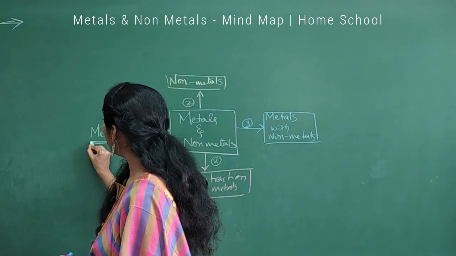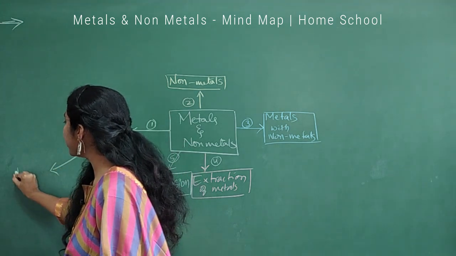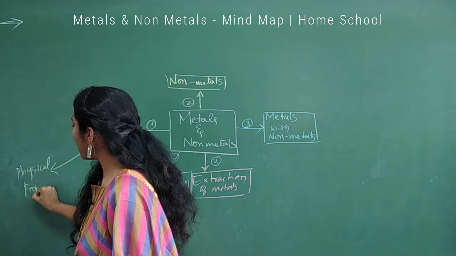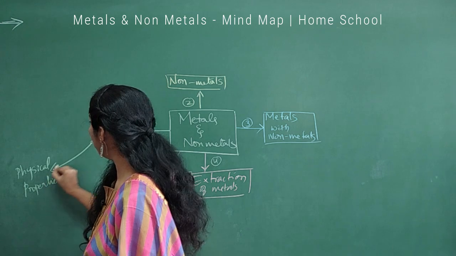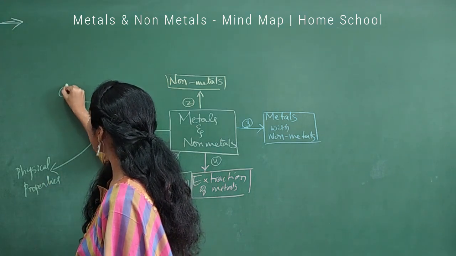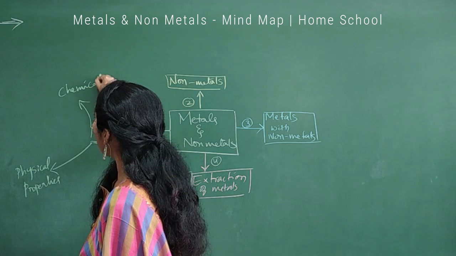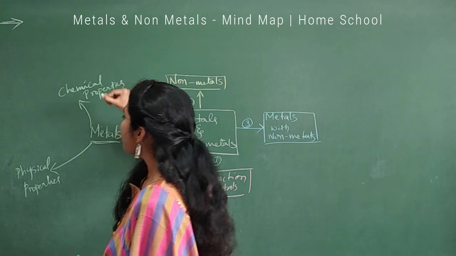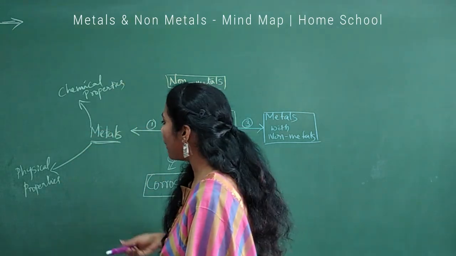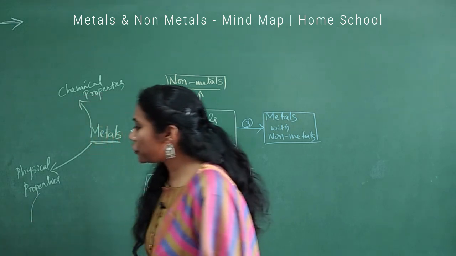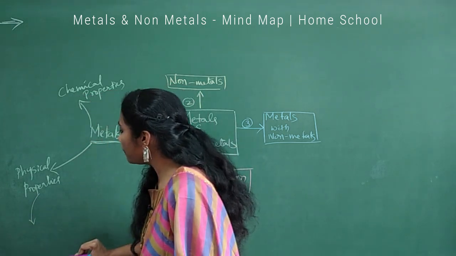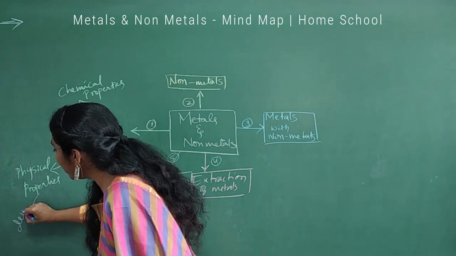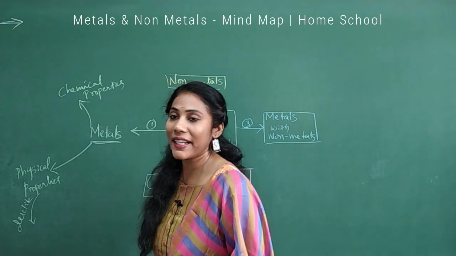Here you will be studying two things. One is physical properties of metals, and the other one is chemical properties. Both are very important. Under physical properties, you have to concentrate majorly on a few physical properties, that is ductility. You must know the word. What do you mean by ductile?